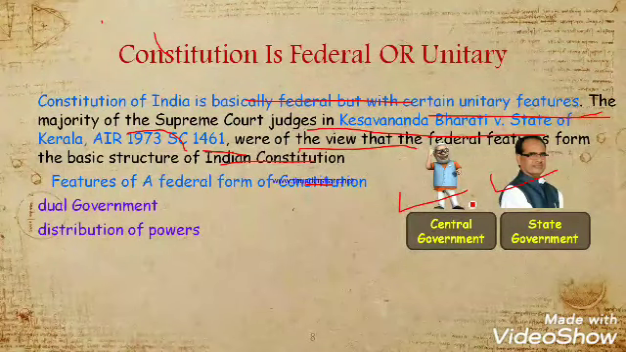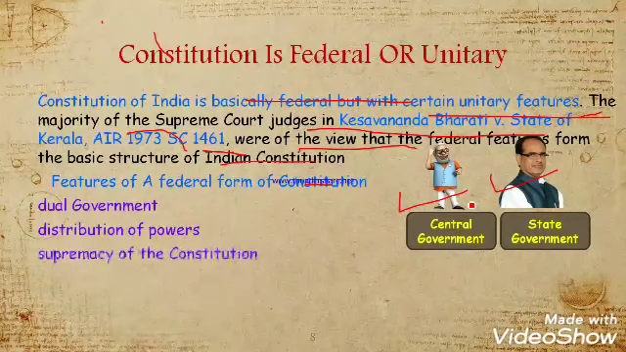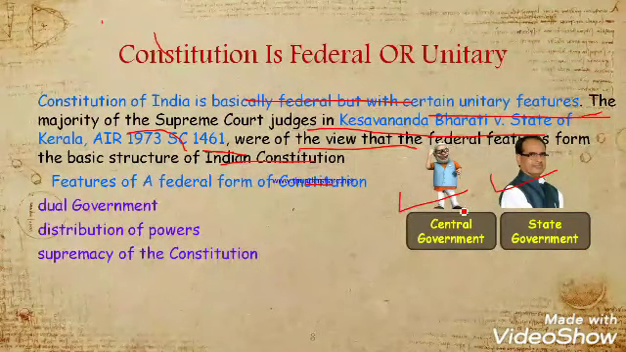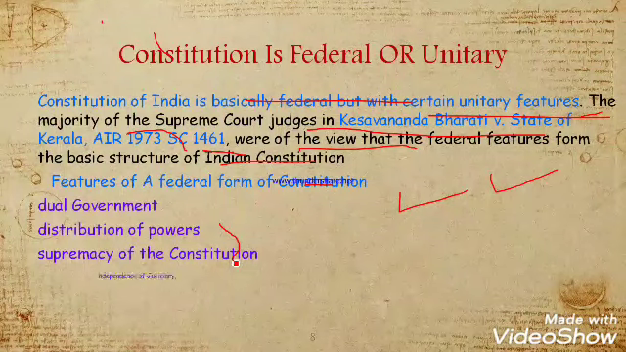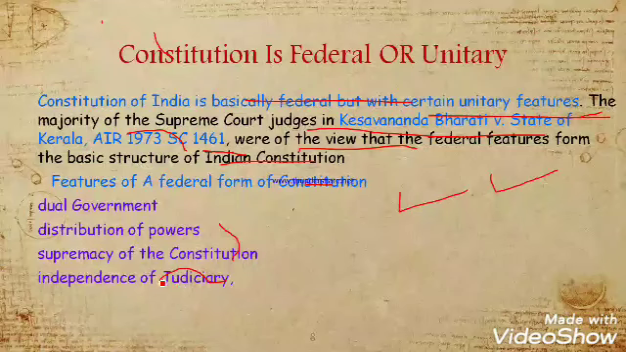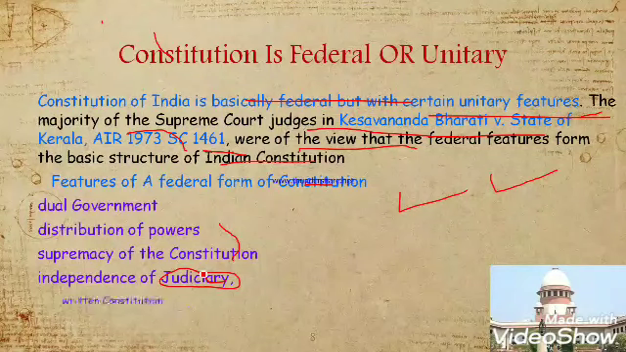The second one is distribution of power. The central government will exercise different powers and the state government will exercise different powers. Therefore distribution of powers will be done. The third one is supremacy of the constitution. The constitution will be supreme in the country. Okay. Independence of judiciary means the Supreme Court and all the courts will be independent and not be influenced by anyone.